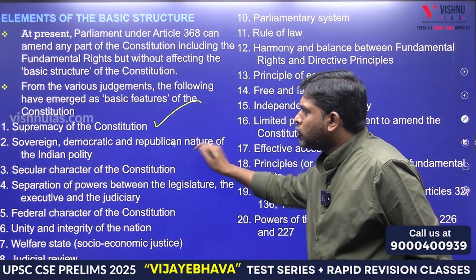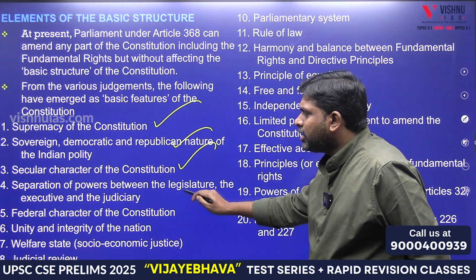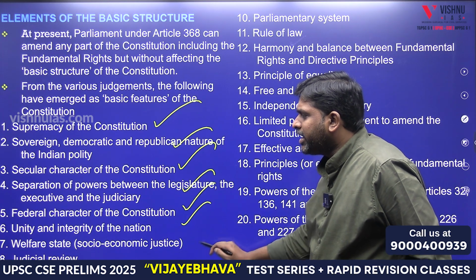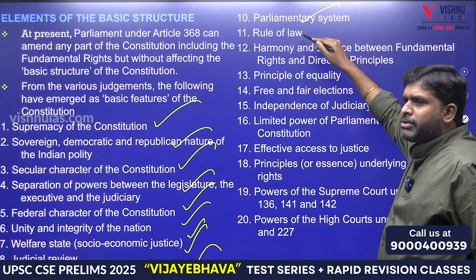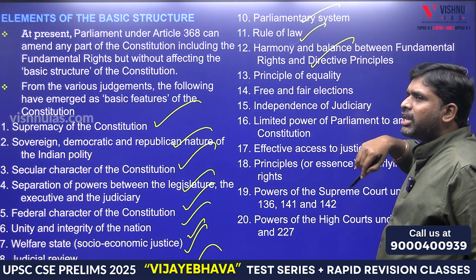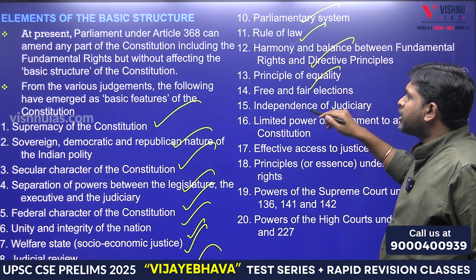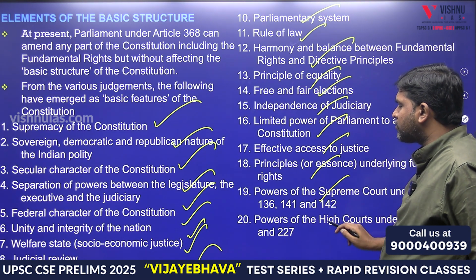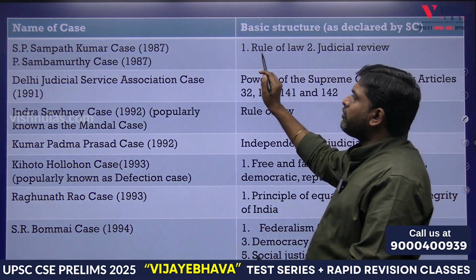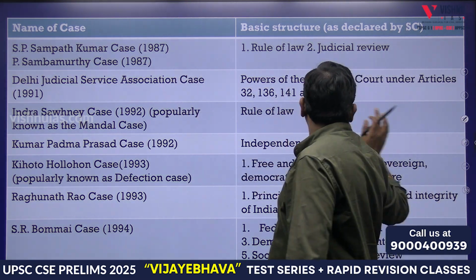Supremacy of the Constitution, sovereign democratic republic, secular, separation of power, federal, unity, integrity, welfare, judicial review, freedom and dignity of individual, parliamentary, rule of law, harmony and balance between fundamental rights and DPSP, principle of equality, free, independence of judiciary, effective access to justice, principles, powers of Supreme Court, powers of High Court. For every judgment, try to remember this.